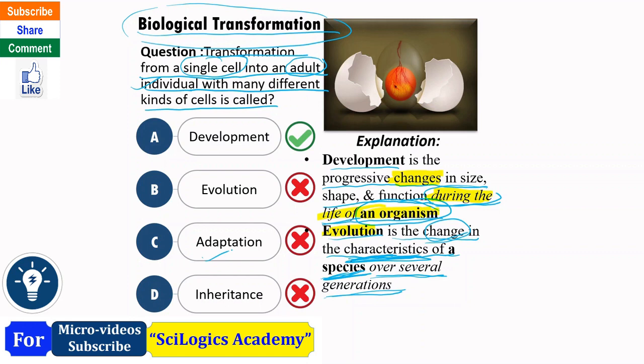Adaptation is different. In adaptation, a living organism or group of living organism gets adapt from one climate, one environment to another environment. Suppose one plant or animal which is found in northern hemisphere of the world, means in cold region.